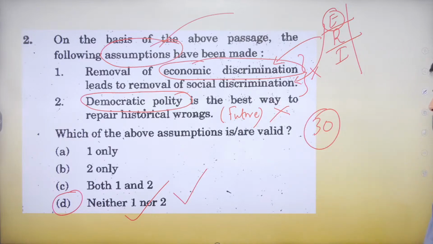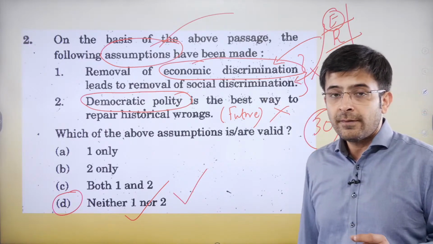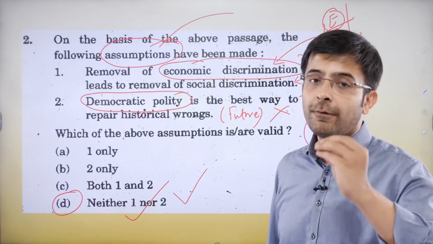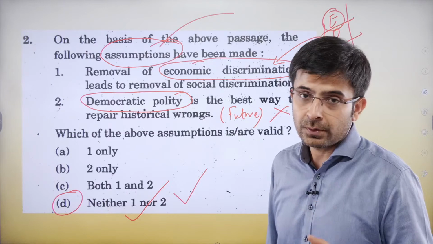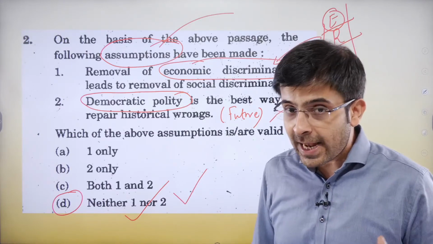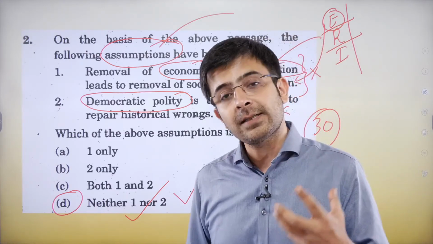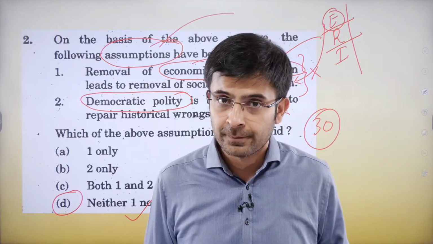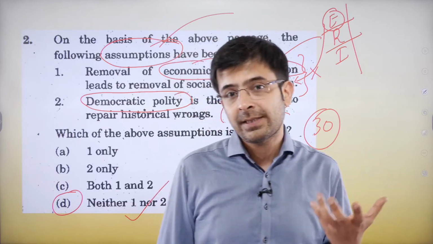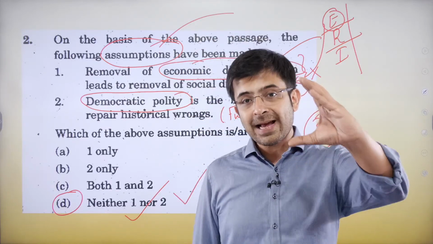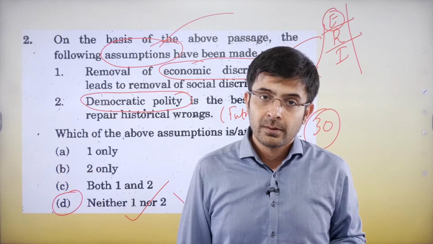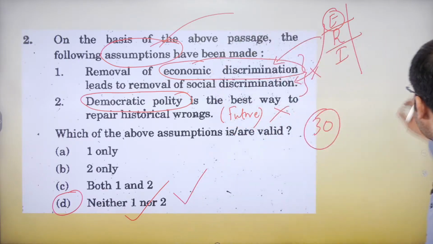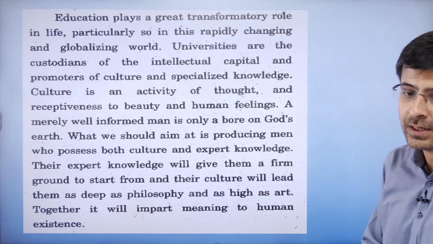Okay, and most of the students were facing problems when it came to identification of assumptions. Most of the students. Why? Because the whole point of an assumption is that you have to think in the same perspective as the author. What was the stand he was taking through the passage that he has communicated? Okay, which is why many students find assumptions difficult. Okay, we'll move forward. Let's look at this now.